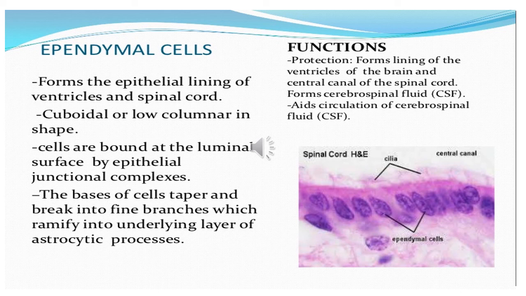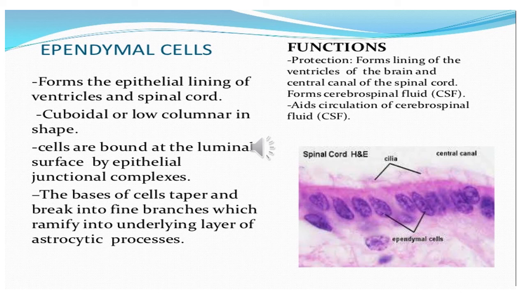Ependymal cells are also glial cells, and they form the epithelial lining of the ventricles and the spinal cord. And what is their shape? I hope you remember the ependymal cells lining the central canal of the spinal cord. They were cuboidal or low columnar in shape.